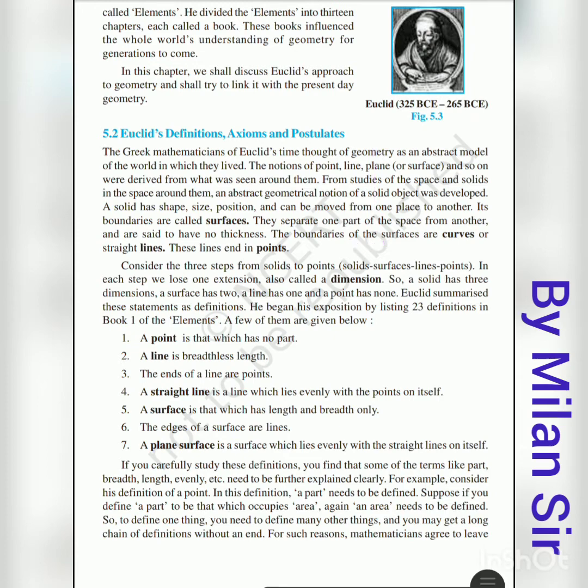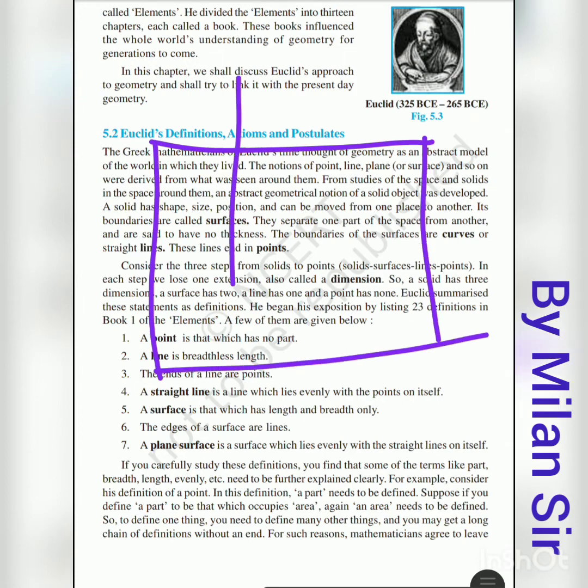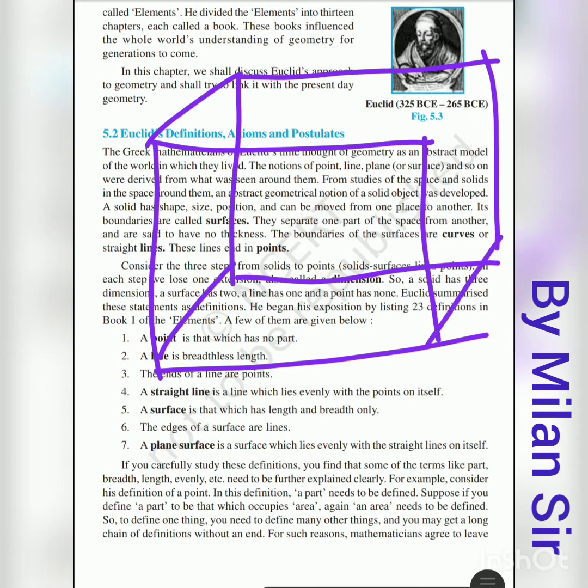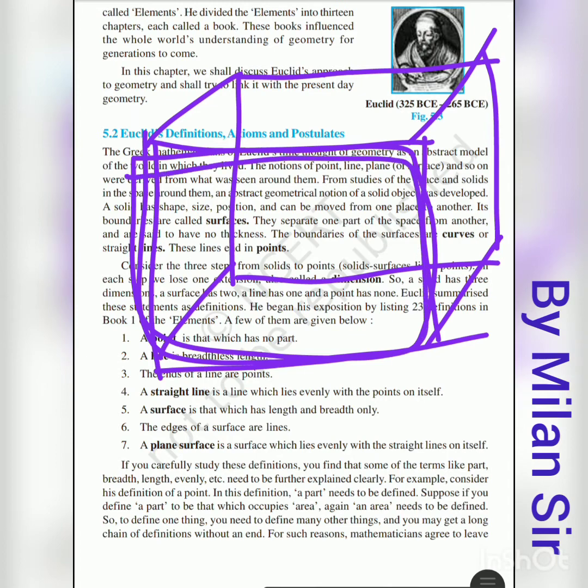If we think about the room, that means one cuboid, this is called a solid figure. This is one solid cuboid, one type of solid. In that, these are surfaces.